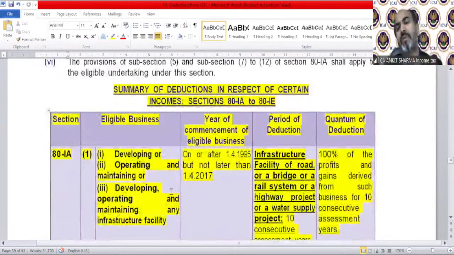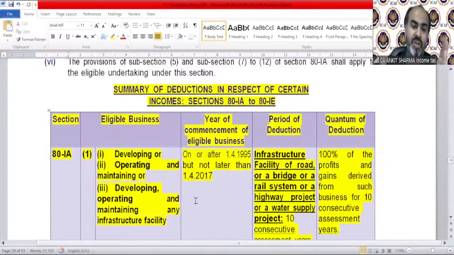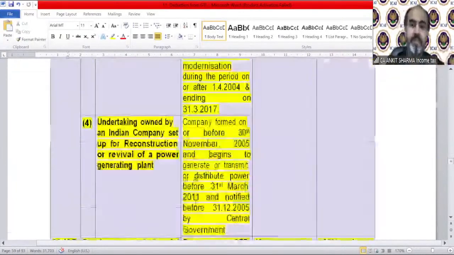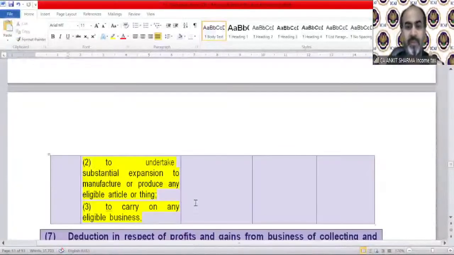Now, this is the summary I was talking about. The Institute has made a very beautiful, very useful, very smart diagram to make you learn all the provisions in a single diagram. You can read it. This is called a summary of all the deductions from section 80IA to 80IE. This will really help you to learn these deductions very smoothly. So again, thanks to the Institute, thanks to the Board of Studies once again. These are all the deductions we just read over here.